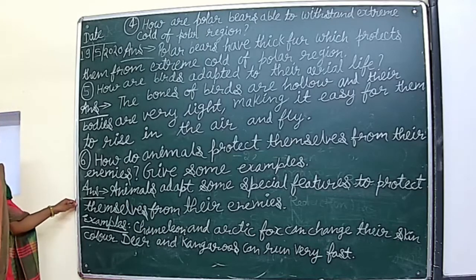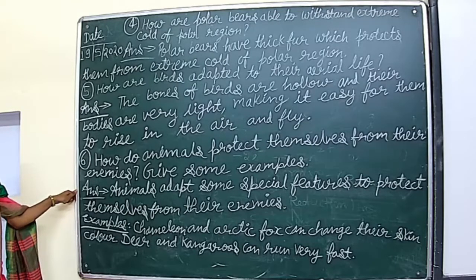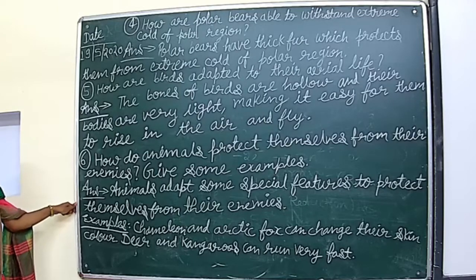Question number 5. How are birds adapted to their aerial life? The bones of birds are hollow and their bodies are very light, making it easy for them to rise in the air and fly.